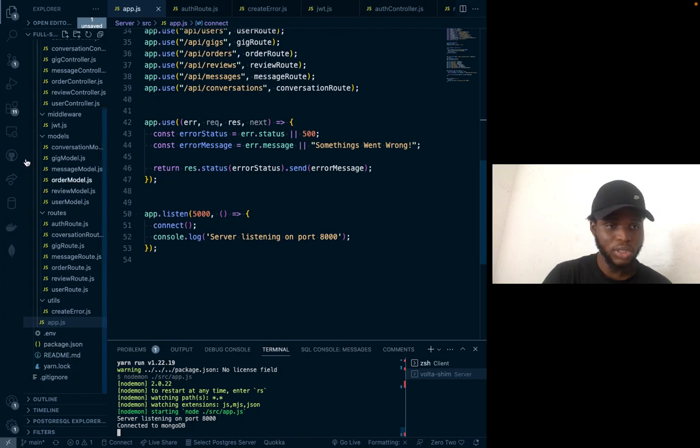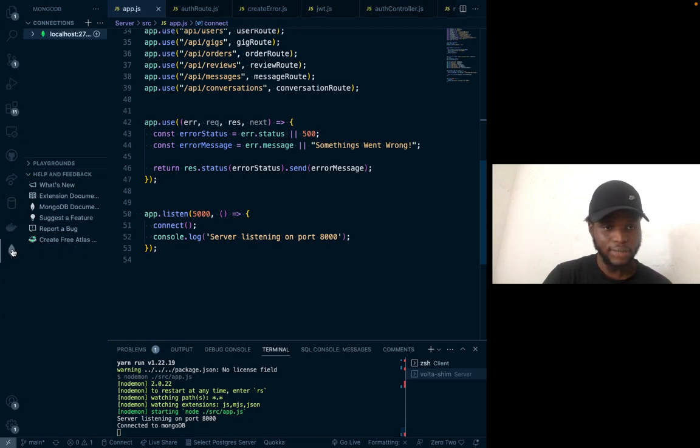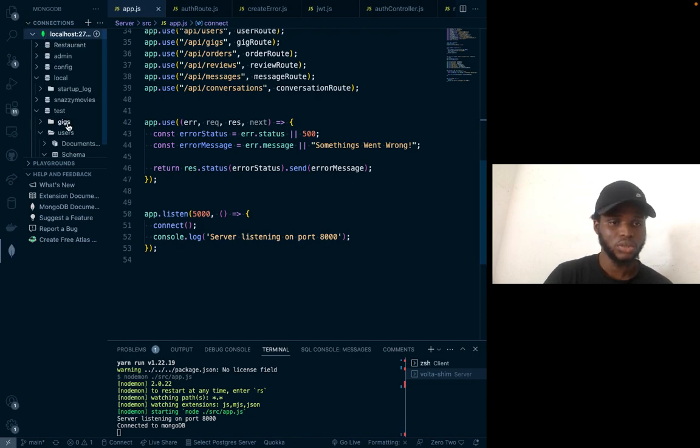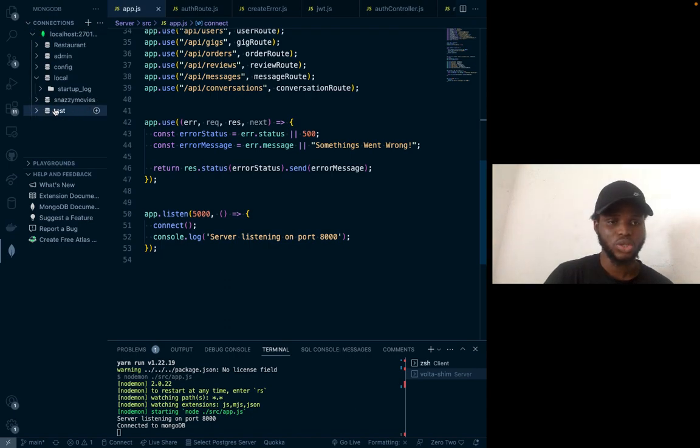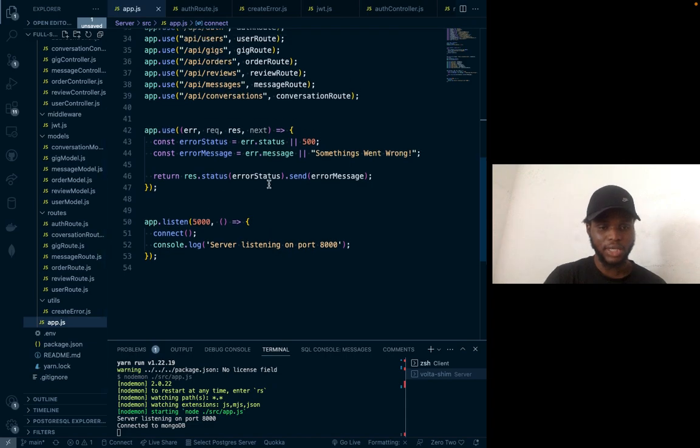And if I come to this place, can you see this here? This is my MongoDB. You can see this is test, this is my gig, and this is my user account. There's nothing in there yet because I've not hit any routes yet. So yeah, basically this is it. Moving back to my code.